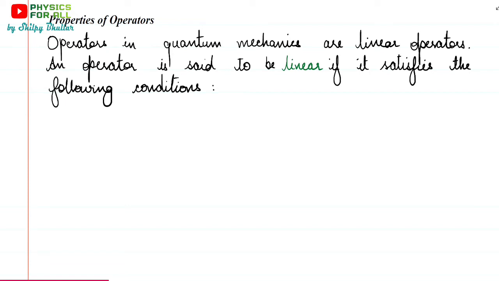Now the operator is said to be linear if it satisfies these conditions. First, when the operator acts on the sum of two functions, psi1 and psi2, these are wave functions.